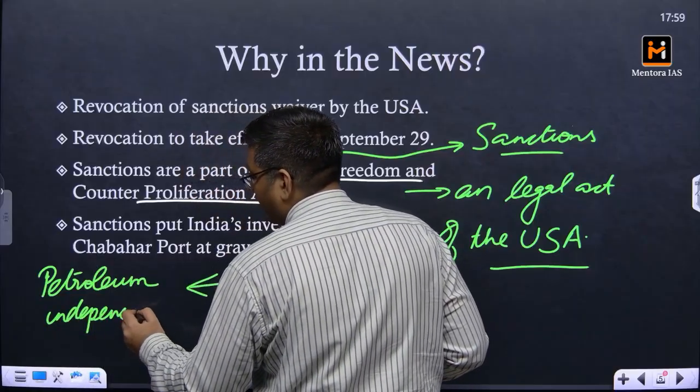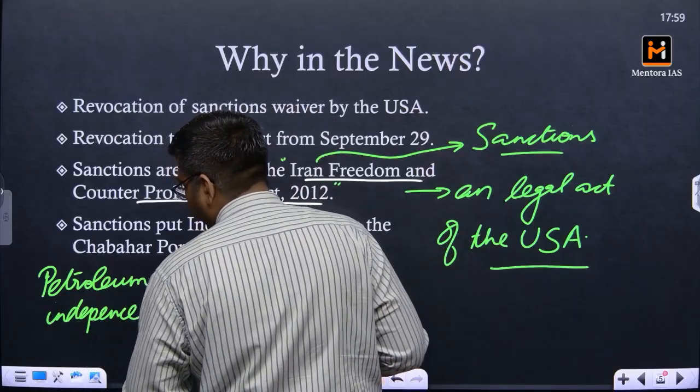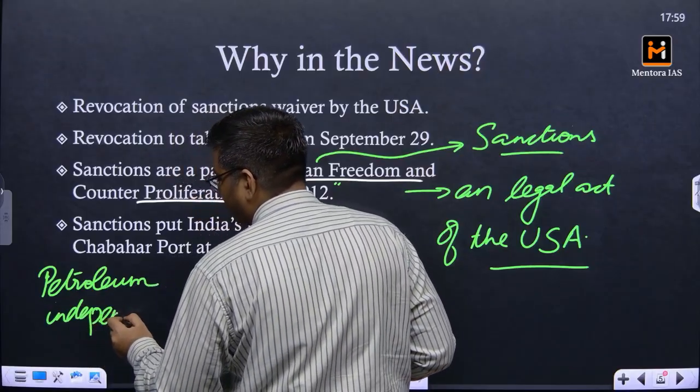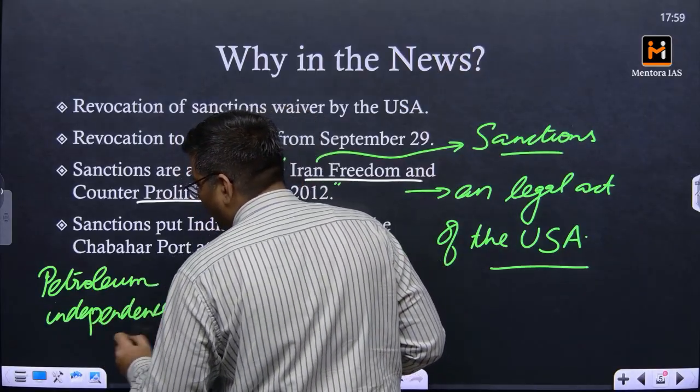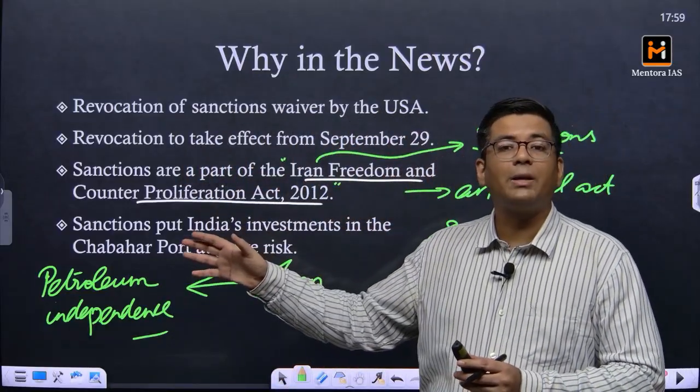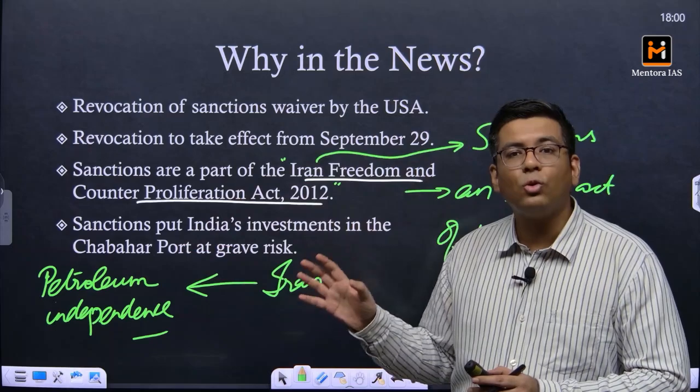Iran is one of those countries which has a very huge reserve of petroleum. But the ruler envisioned that one day the petroleum of Iran, as well as of the world, is going to run out.